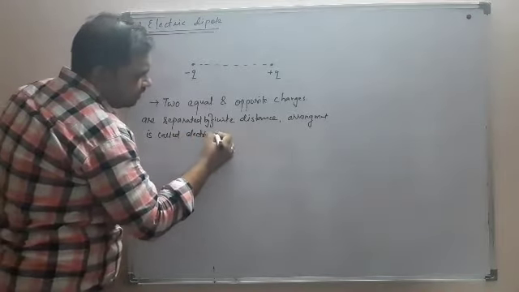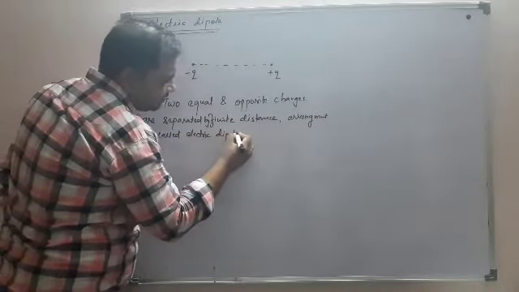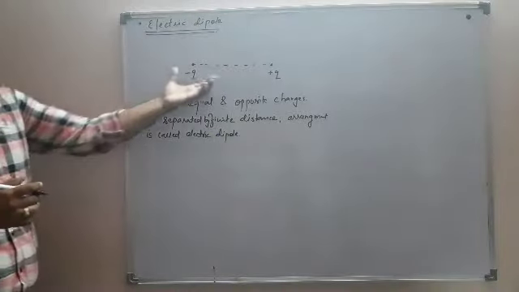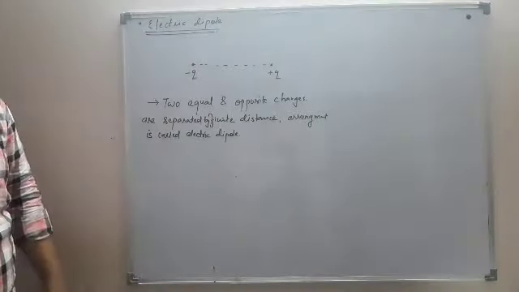This is a system of two equal and opposite charges which are separated by a finite distance. Such an arrangement is called an electric dipole.